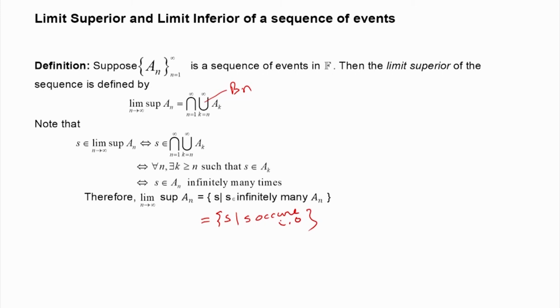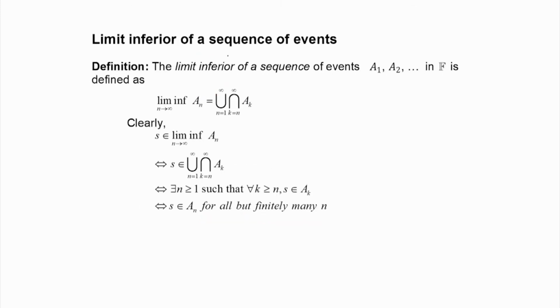Next we will go to the limit inferior of a sequence of events. The limit inferior of a sequence of events a_1, a_2, etc. in F is defined as lim inf as n tends to infinity of a_n. Now, I know that the intersection of a_k going from n to infinity is an increasing nested sequence.